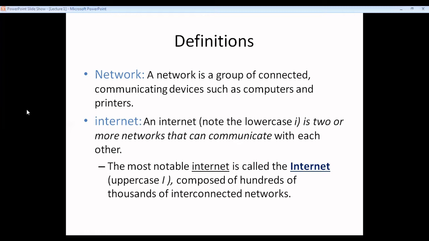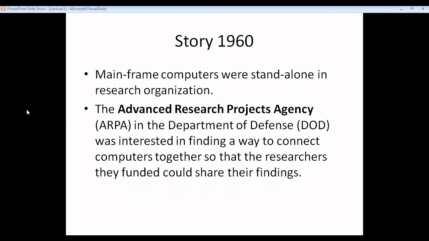Now, one notable internet is the Internet, with a capital I, a proper noun, which has hundreds of thousands of interconnected networks and is used extensively throughout the world, right? So today we are going to see the history of this Internet, how it started.